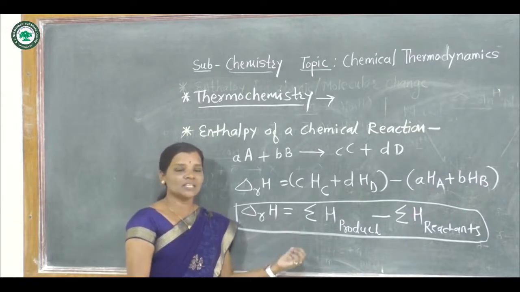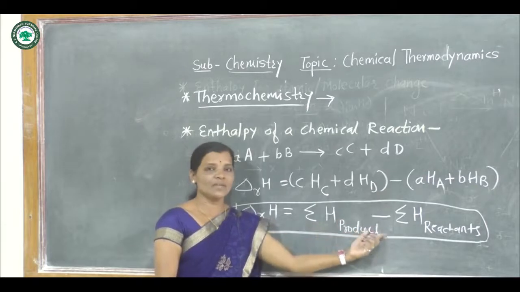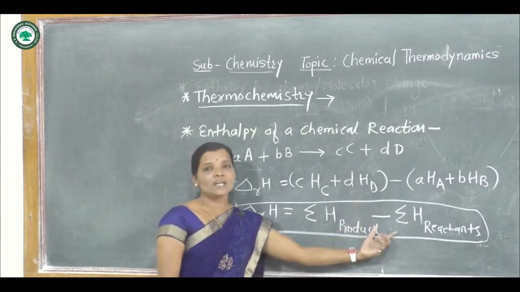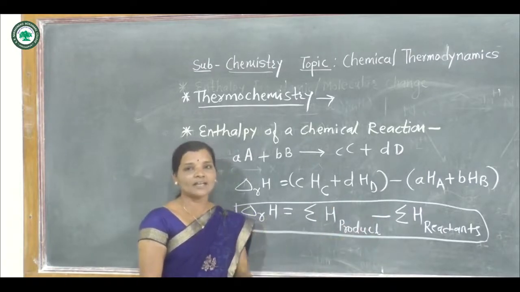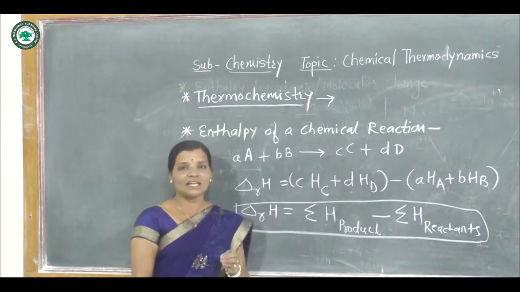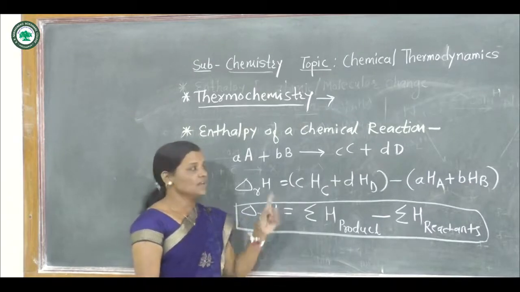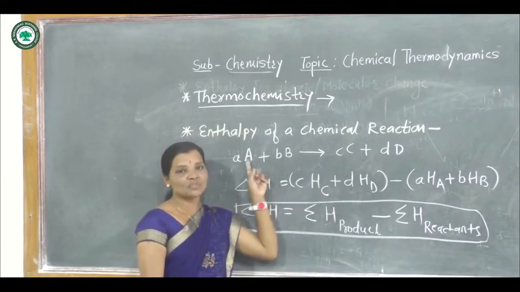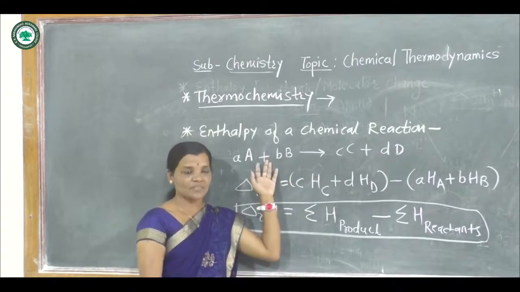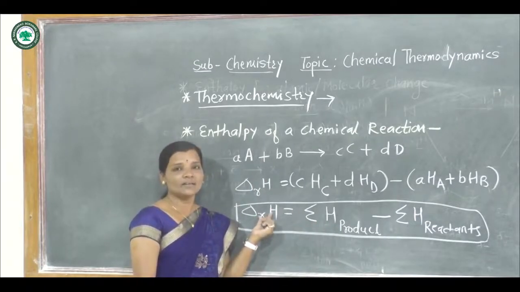Enthalpy of a chemical reaction is defined as the difference between the sum of enthalpies of products and the sum of enthalpies of the reactants, and here the reactants and products should be present in a particular or definite physical state, and the equation should be balanced with respect to the coefficients in the given chemical equation. Then that enthalpy change is called the enthalpy of chemical reaction.